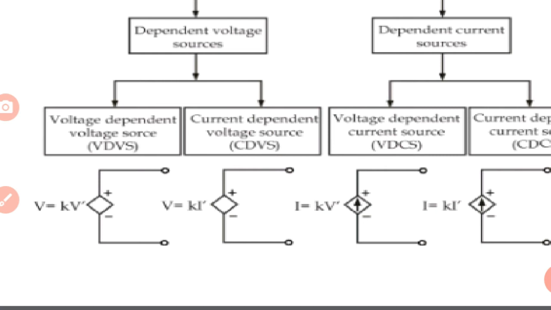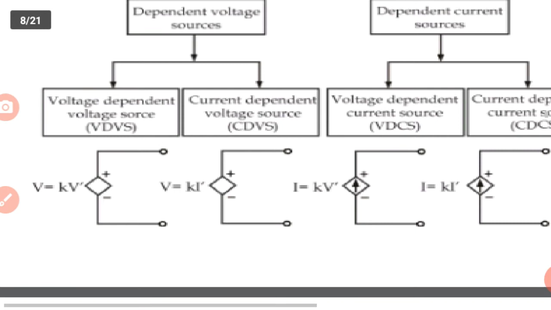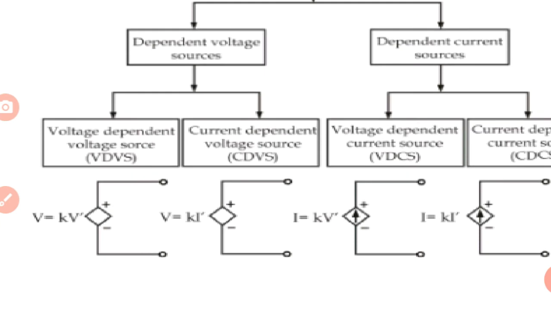Independent sources and dependent sources. Independent sources means the source does not depend on another voltage source or other sources to deliver the energy. Dependent sources means that when the source is ready to deliver the energy, it depends on other sources. That's why these sources are called dependent sources. In these dependent sources there is a dependent voltage source and a dependent current source.